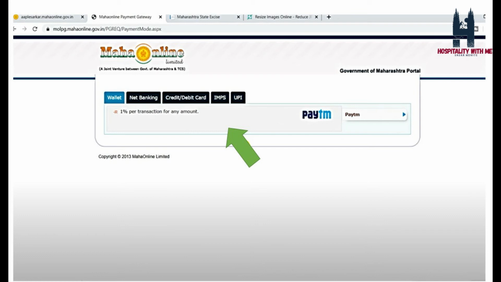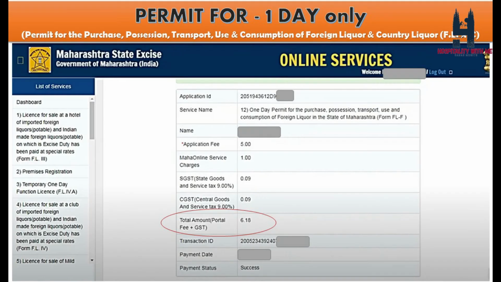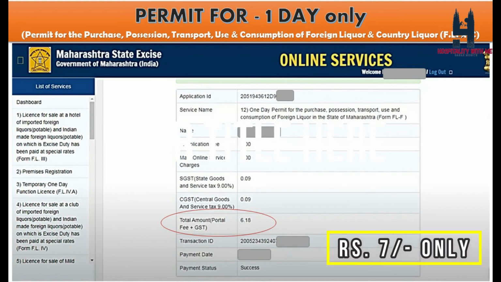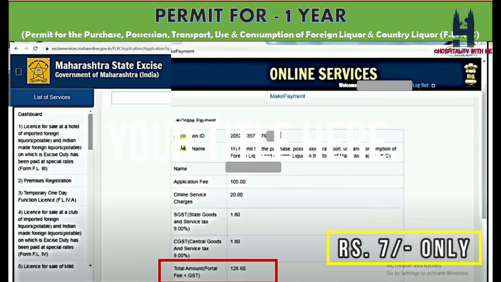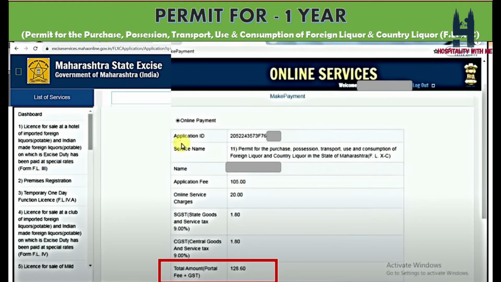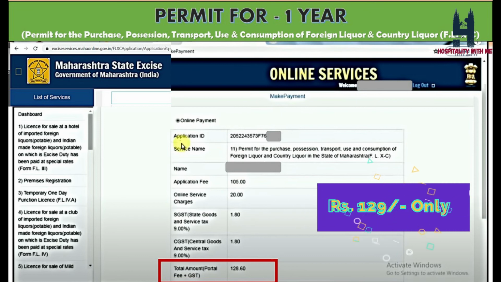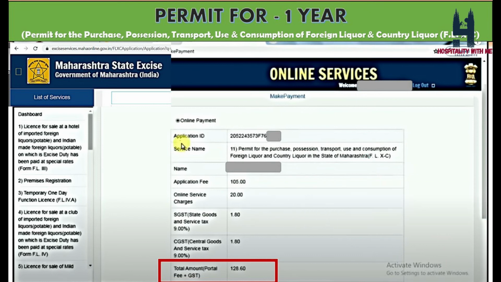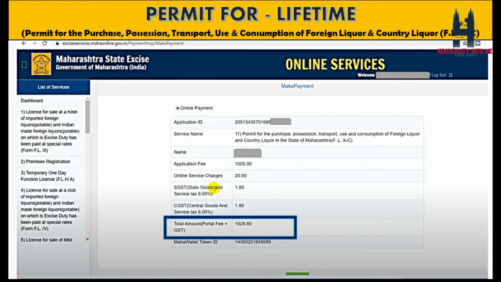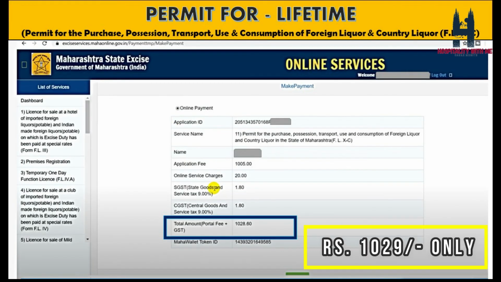Here are the payment options, and you can see that for one day it costs only 6.18, so you can take it as 7, whereas for 1 year it costs 126, or rather keep it as 130, to be on the safer side. And for lifetime you may have to pay 1028 rupees only.